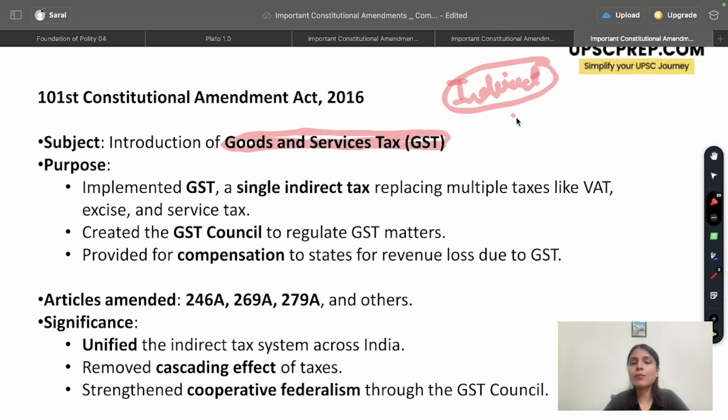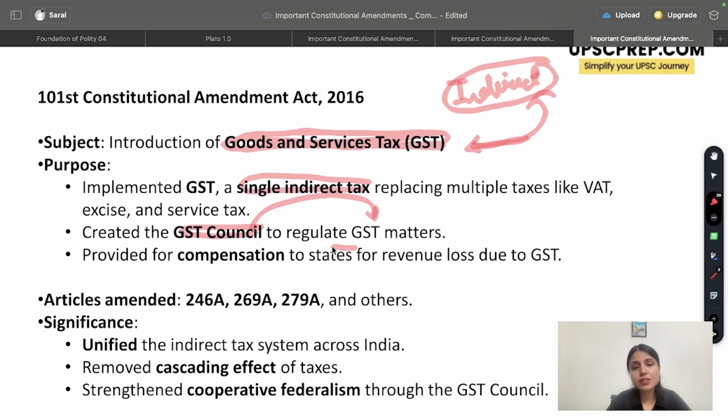To solve this problem, GST was introduced, which subsumed all these indirect taxes into one umbrella tax called the goods and services tax. The idea was to create a single indirect tax that will be replacing multiple taxes like VAT, excise, service tax, etc. into one single indirect tax. For this, a GST council was also created so that GST matters could be regulated and also it could decide.